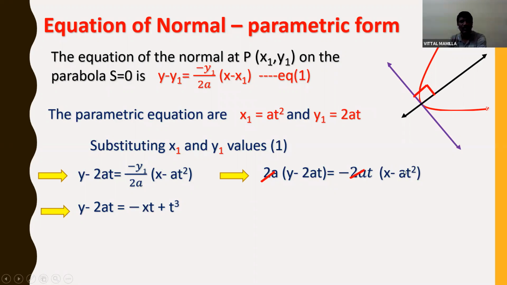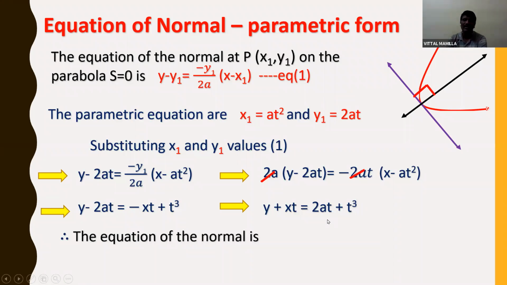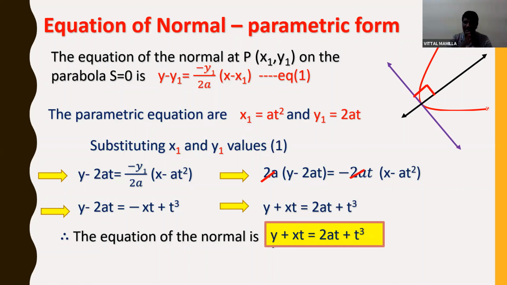Sorry, here only t square will be there with a. So y minus 2at is equal to minus xt plus at cube. Sending xt to the left hand side and 2at to the right hand side, y plus xt is equal to 2at plus at cube. So this is the equation of normal in parametric form: y plus xt is equal to 2at plus at cube.